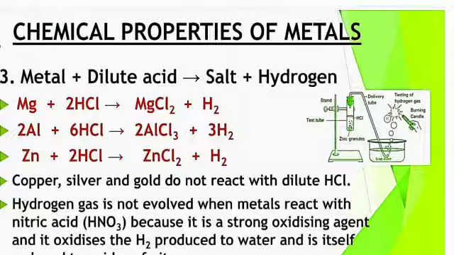For example, dinitrogen monoxide N2O, nitrogen monoxide NO or nitrogen dioxide NO2. These types of oxides form depending upon the nature of the metal, the temperature of the reaction and the concentration of nitric acid.